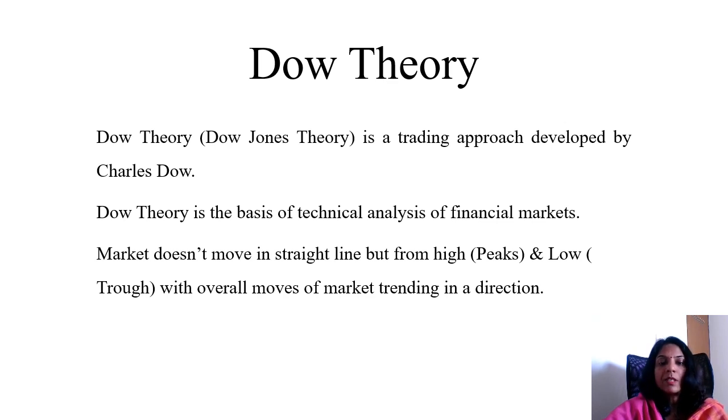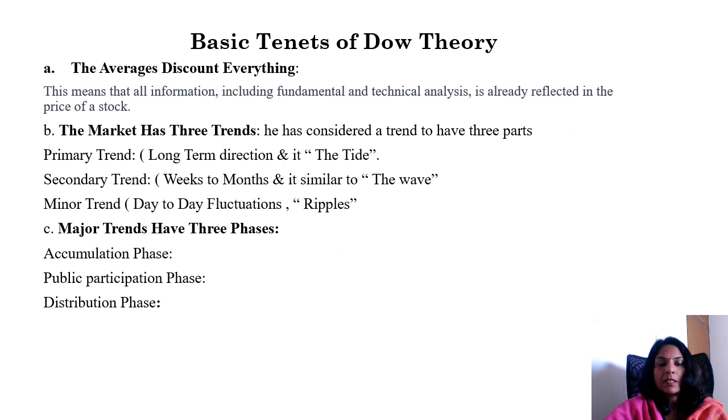does not move in a straight line, but it will go from high to low. With the overall moves of the market, it will trend in a direction. The direction can be an upward or downward trend, and it will be followed. But this theory is made up of six principles. Based on the six principles, this is also known as the basic tenets of the Dow theory. So now I will be discussing the basic tenets of Dow theory.